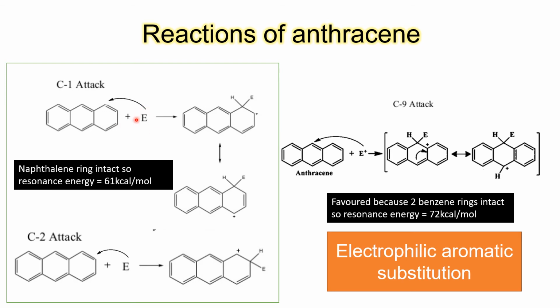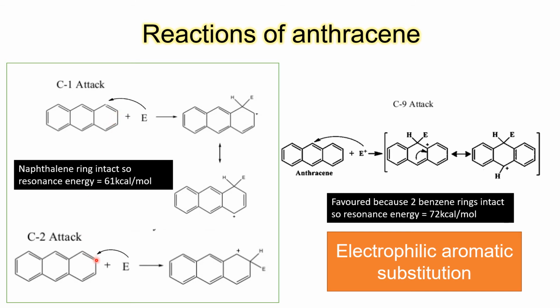Chances of getting this electrophile attached, there are three isomeric positions. Either attack can happen at C1. So this C1 is equivalent to this position, this as well as this. Then we have C2 attack possible.